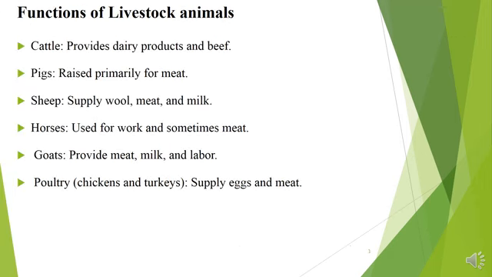We want to look at the functions of livestock animals. We have the cattle, which are known to provide dairy products and beef. We have pigs, which are raised for meat for our consumption. We have the sheep, which supply wool, meat, and milk. We have horses, which are used for work and sometimes for meat. We have goats, which provide milk, meat, and labor. We also have poultry, which supply